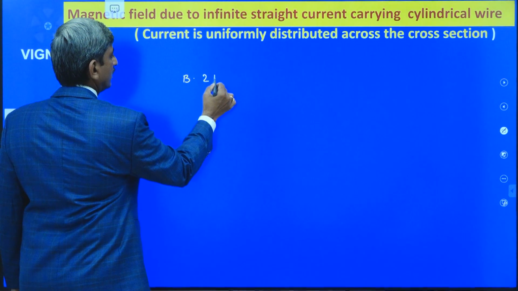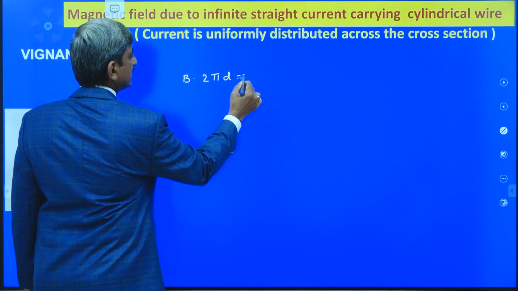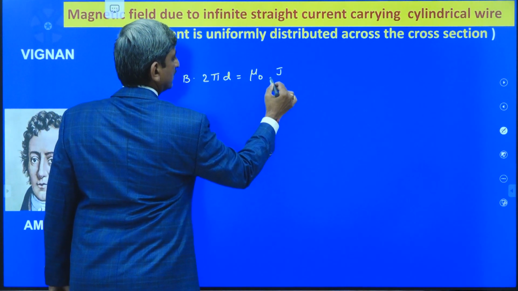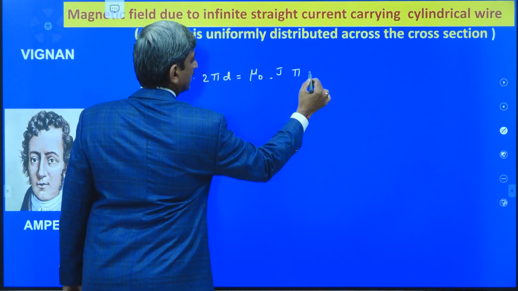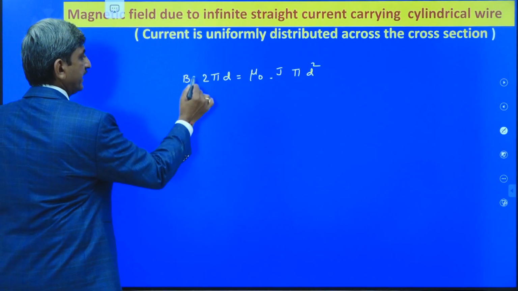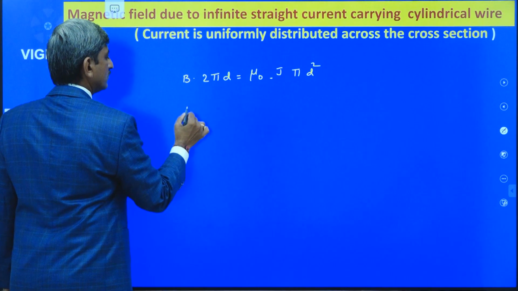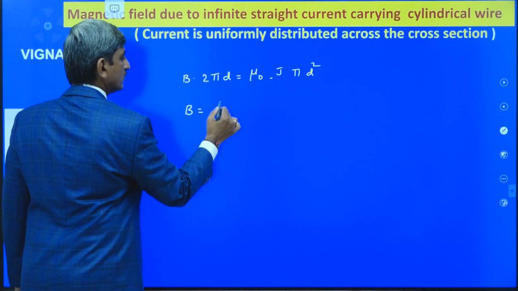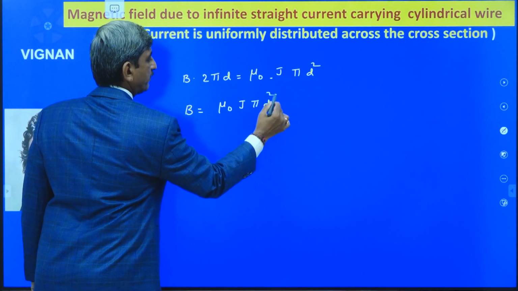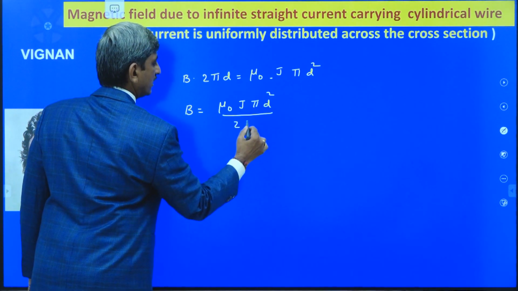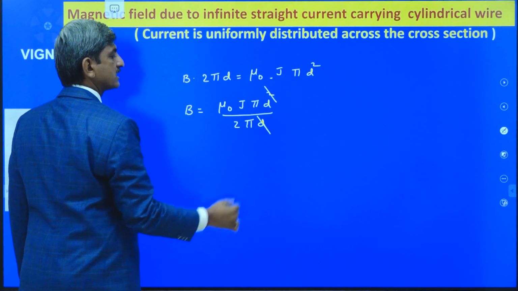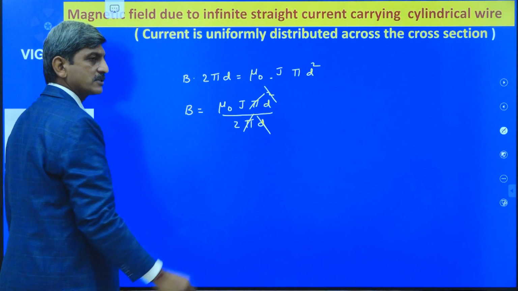B times 2 pi D is equal to mu naught times J pi D square. By taking the 2 pi D to that side, we have B is equal to mu naught J pi D square divided by 2 pi D. The square and D are cancelled, pi is also cancelled.